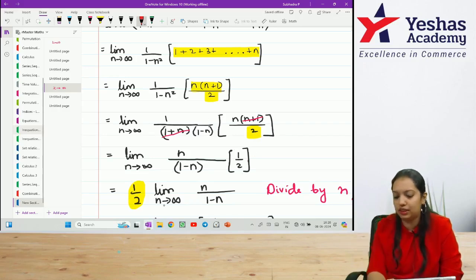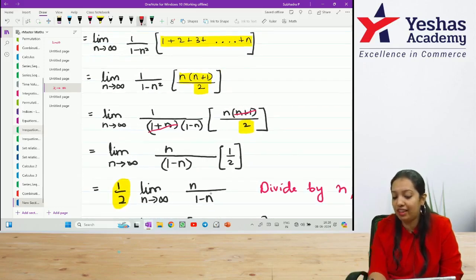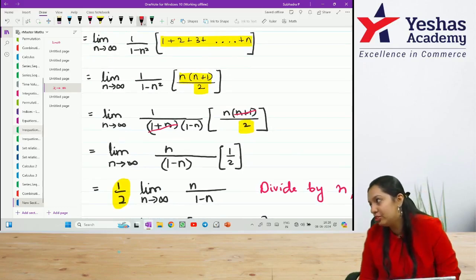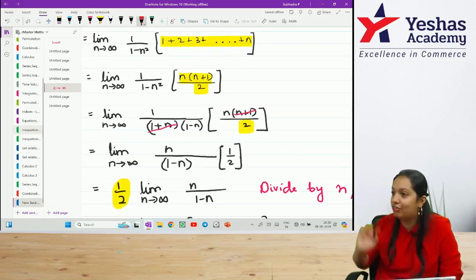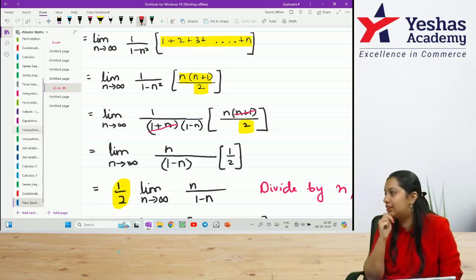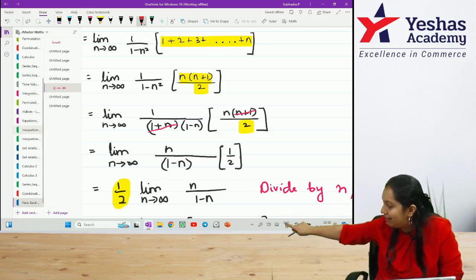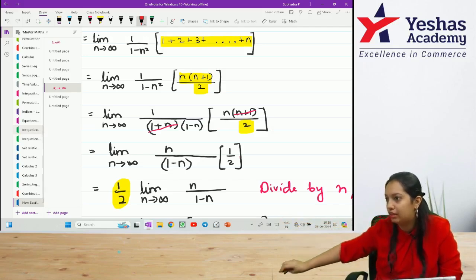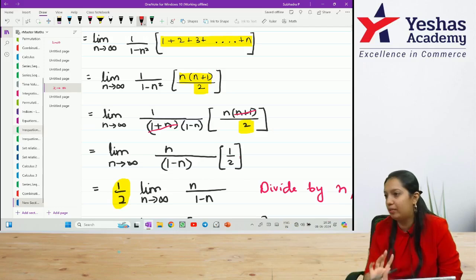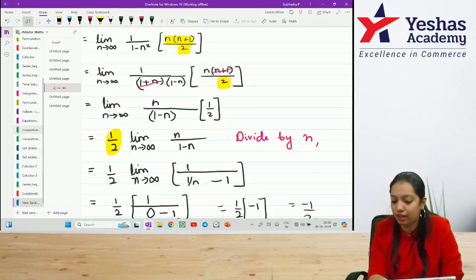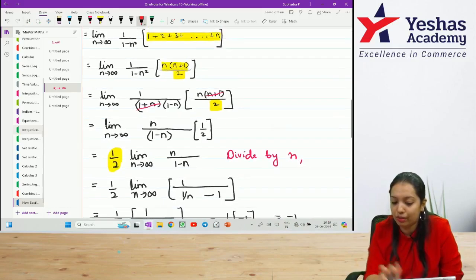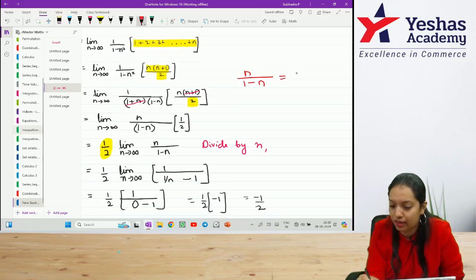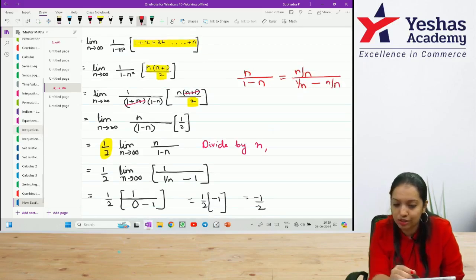They have mentioned in the question that n is becoming infinity. So, what will this look like? It becomes infinity divided by infinity. So, again I can't solve this. Then I have to use some other technique after this step. What am I doing? I can find n is there both in the numerator and denominator. So, for every term I am dividing by n. When I divide every term by n, this numerator will become n by 1 minus n. When I divide everything by n, it will be n by n divided by 1 by n minus n by n. You see what I did?